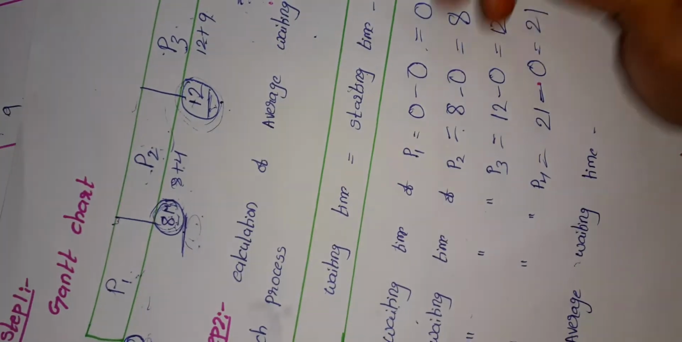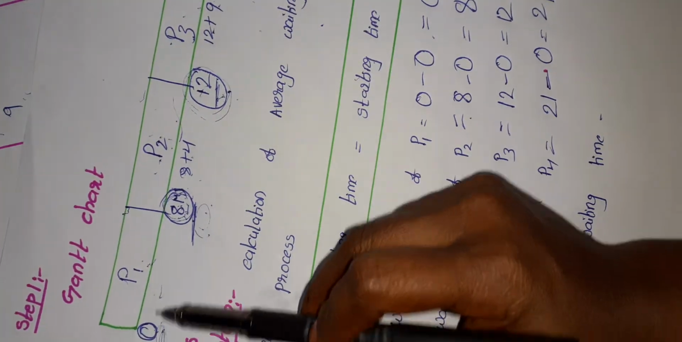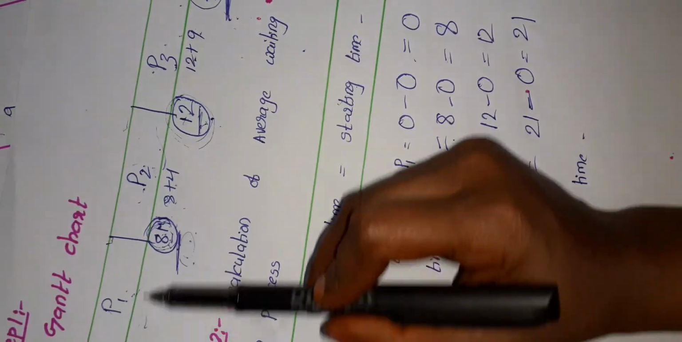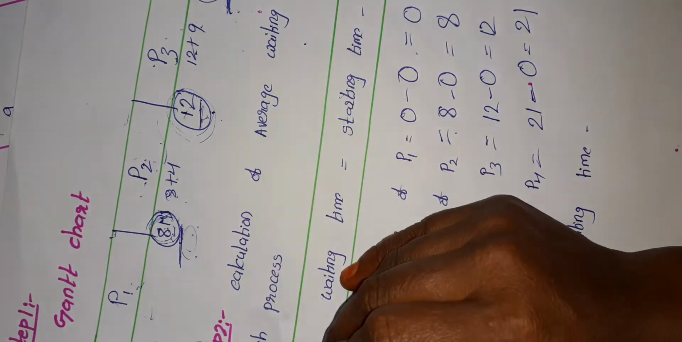Okay, remember one thing students. In the Gantt chart, the leftmost elements are starting times and the rightmost elements are completion times.